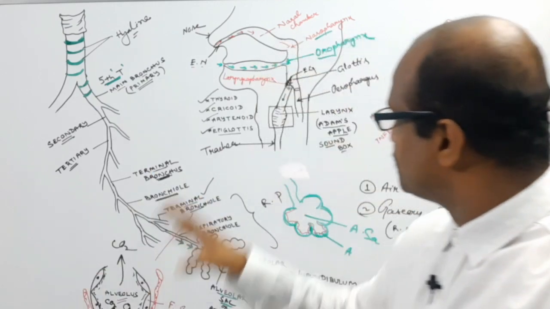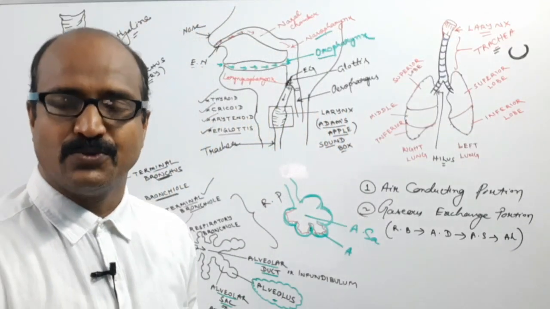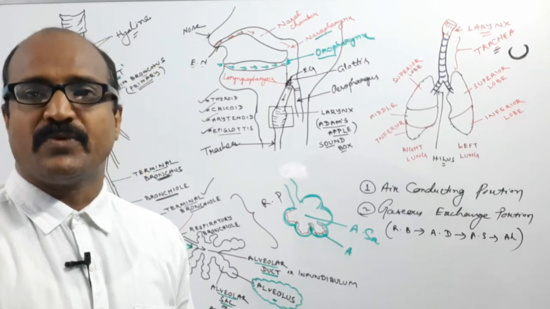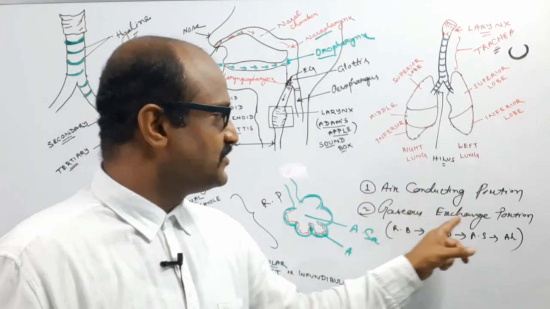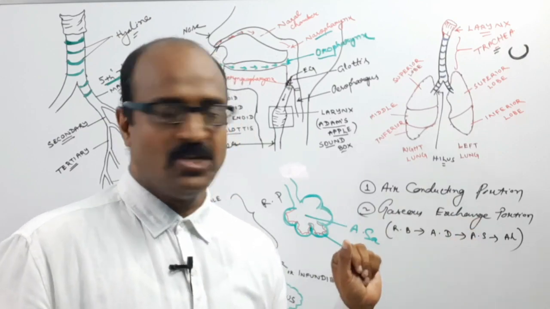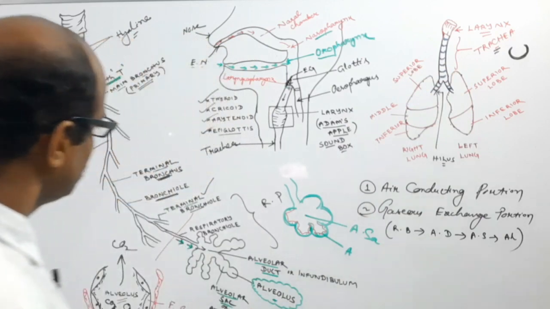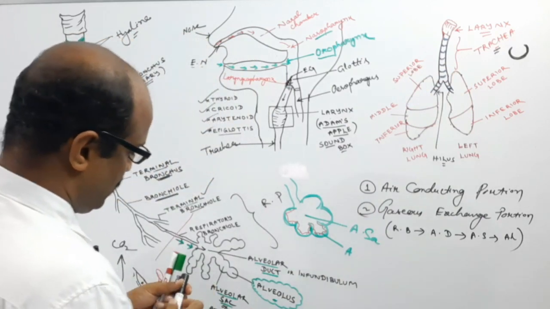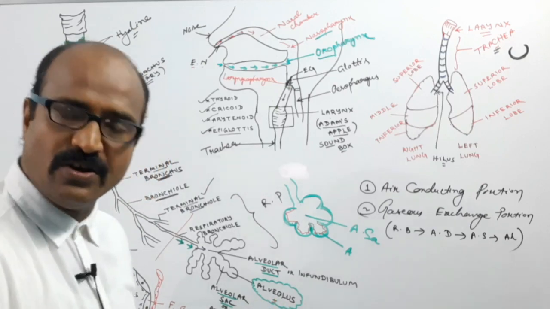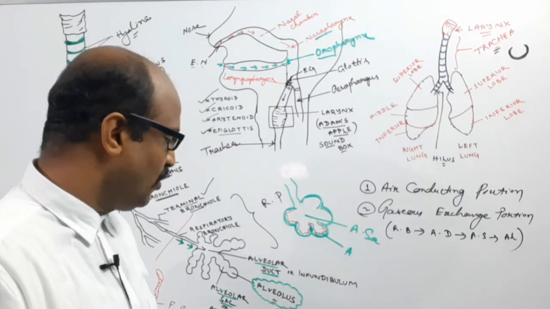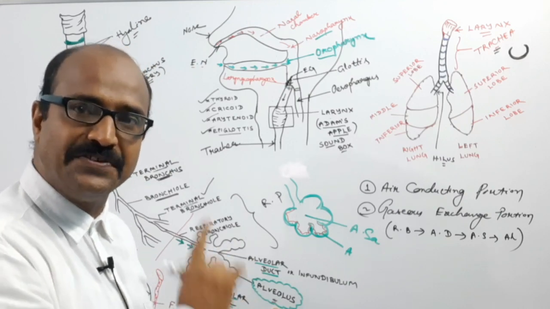Okay, so this is the whole respiratory system of humans. You can study the respiratory system of humans under two heads: one is the air conducting portion, another is the gaseous exchange portion. One thing I left out here is the lungs. The functional unit of the lungs is the alveolus, because gaseous exchange occurs here.